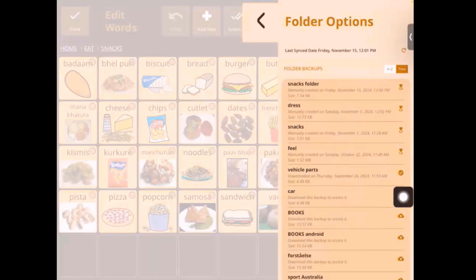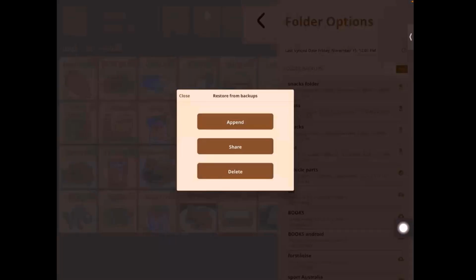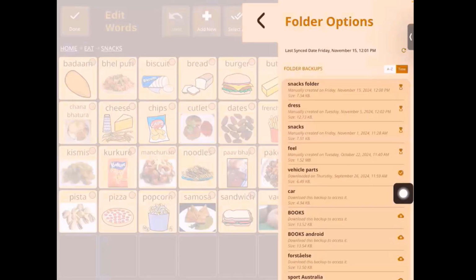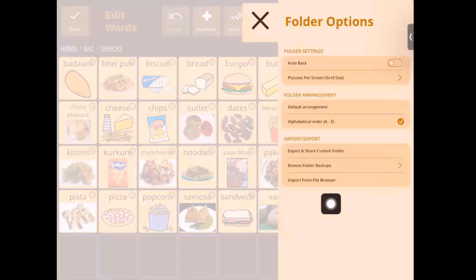So let's say if I click on one of the folder backups, there is a couple of options. You can append it, you can share it to someone, you can delete it, right? So append is to add it over here. And then the third option over here is the import from file browser.